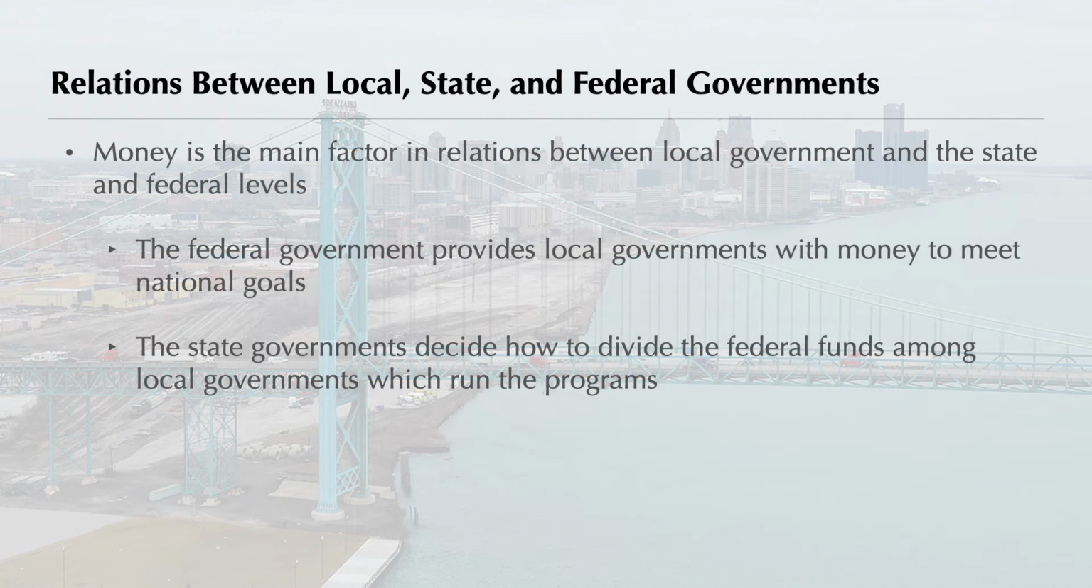Money is the key to the relations of local governments to state and federal governments. The federal government gives grants and loans for housing, public assistance, and other uses. The idea is to use federal money at the local level to meet national goals. For example, the federal government gives grants for job training programs. Such grants are often given to the states. Then the states decide how to divide up the money among local governments that run the programs. The federal government also gives aid directly to local governments.